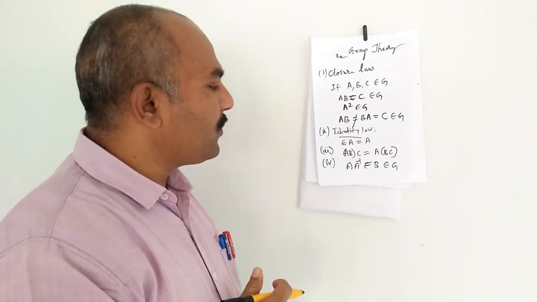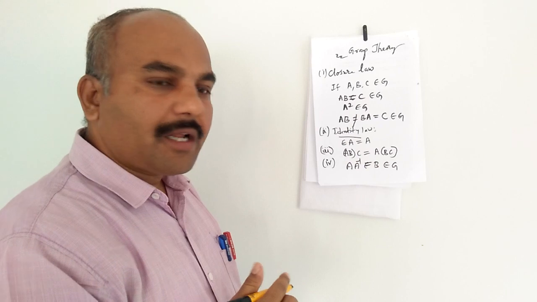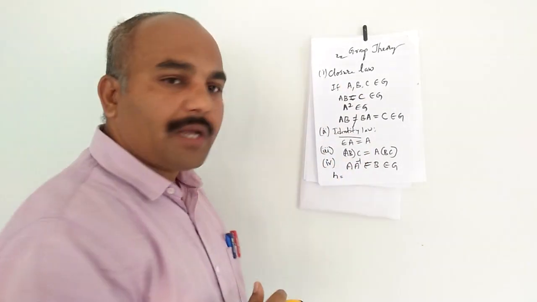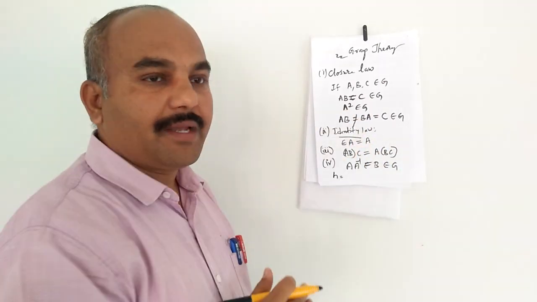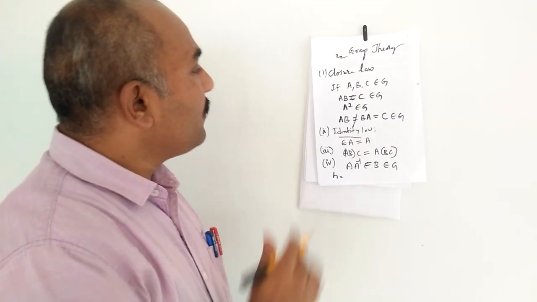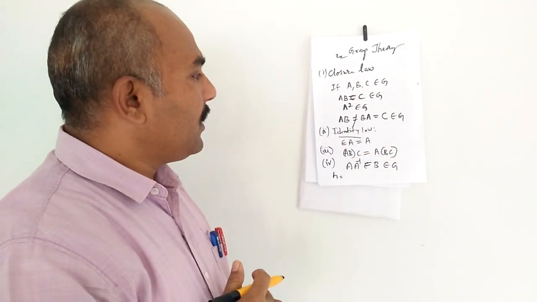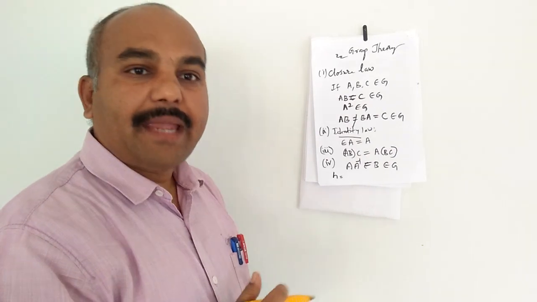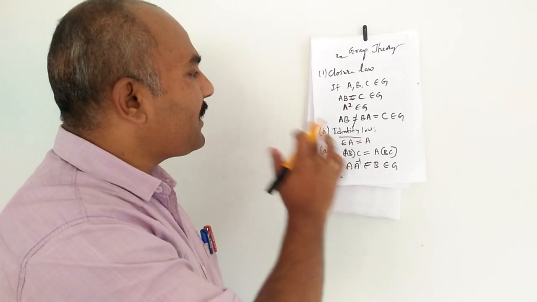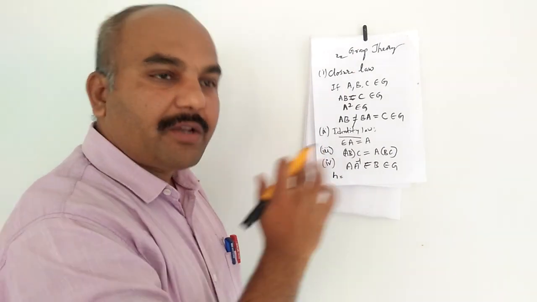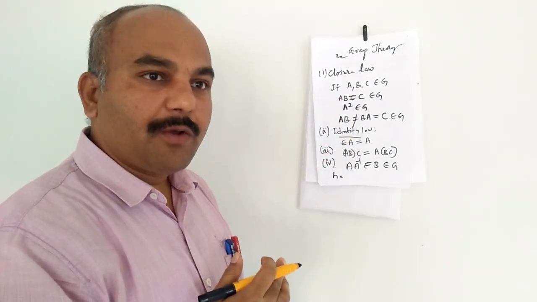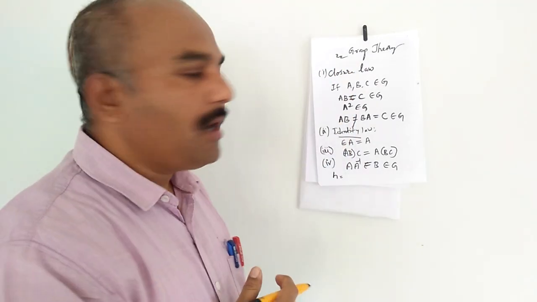Then what is the order of the group? As I said already, the order of the group is denoted by the small h, which is equal to the total number of elements in the group. So these group properties of the elements can be applied to the symmetry group. Okay, so we will take the example of a particular symmetry group and cross check whether the elements of the symmetry group follow the group laws or not.